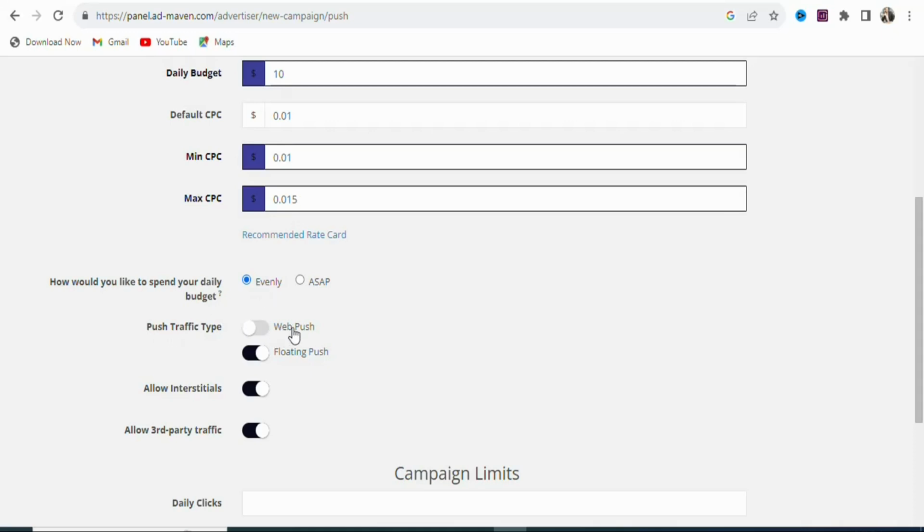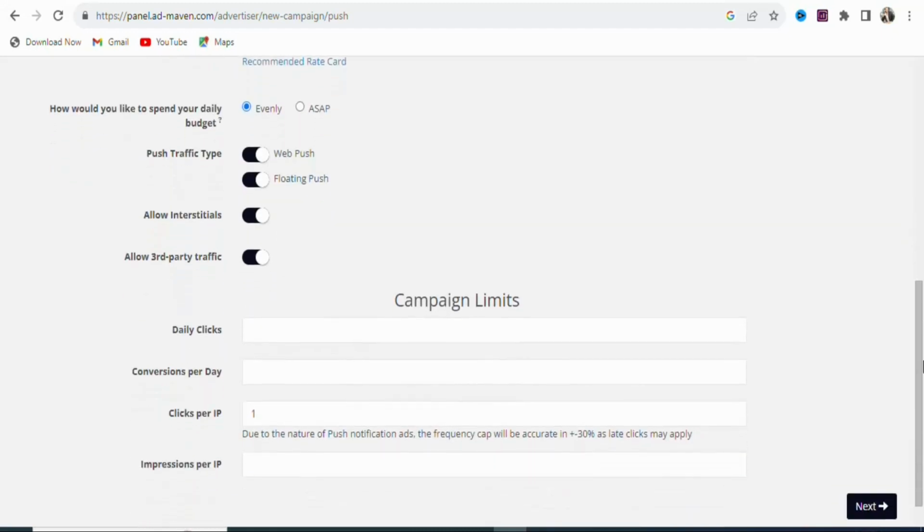Once that is done, you can see push traffic type. If you want, you can switch it off or you can switch it on. You can see push web. That is okay. You can see floating push. If you want, you can switch it off or you can switch it on. In this case, I'm going to switch on both of them. Once that is done, you can see allow interstitials. You can see allow third-party traffic. Just leave it on. Once that is done, you are going to scroll down.